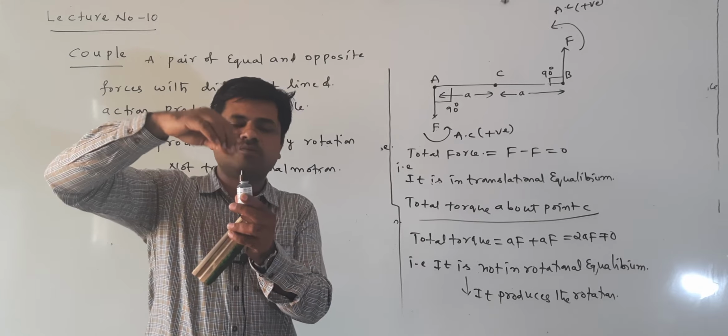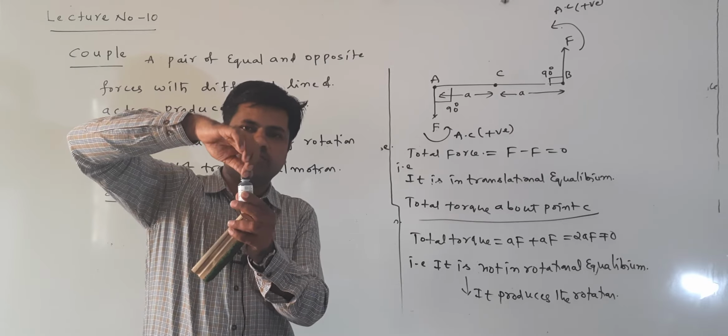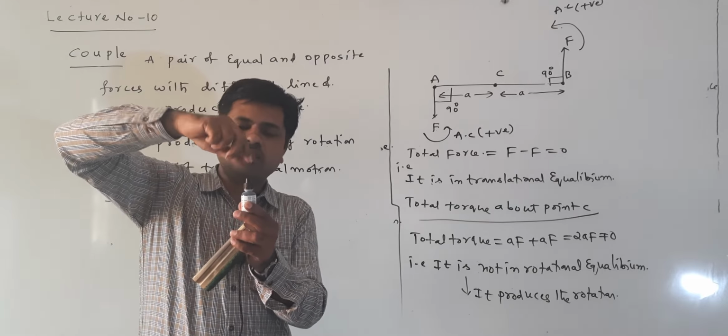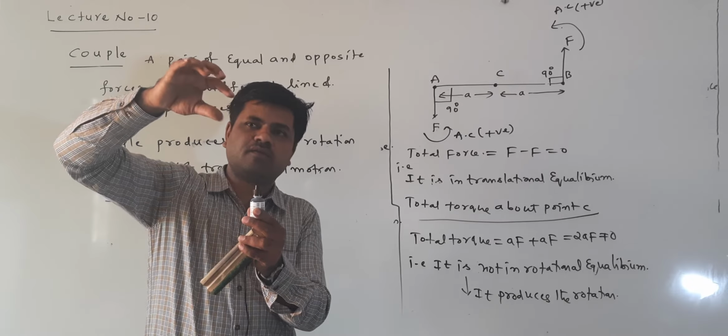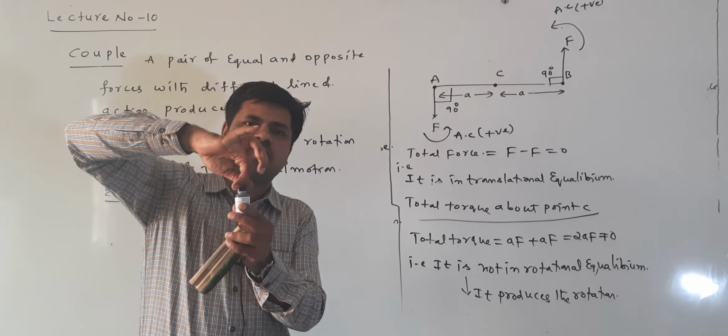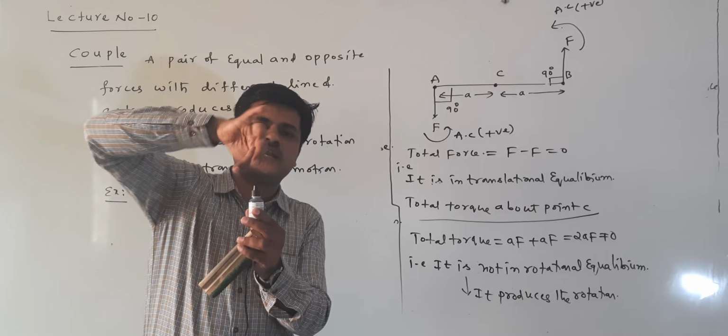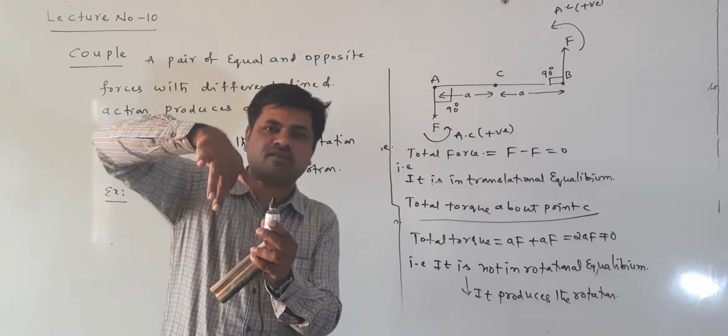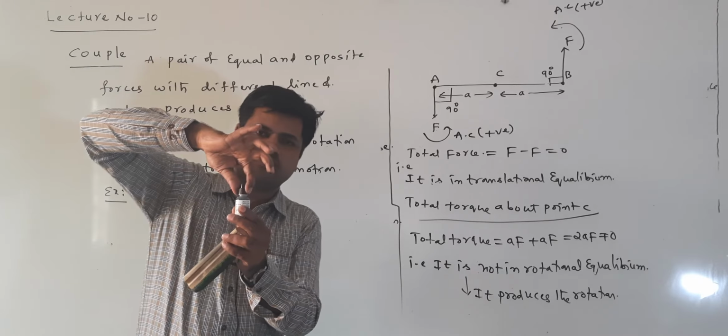In order to open this bottle, we have to turn it. Turning means I am applying two forces on the lid with two fingers, one acting in one direction and another acting in the other direction.